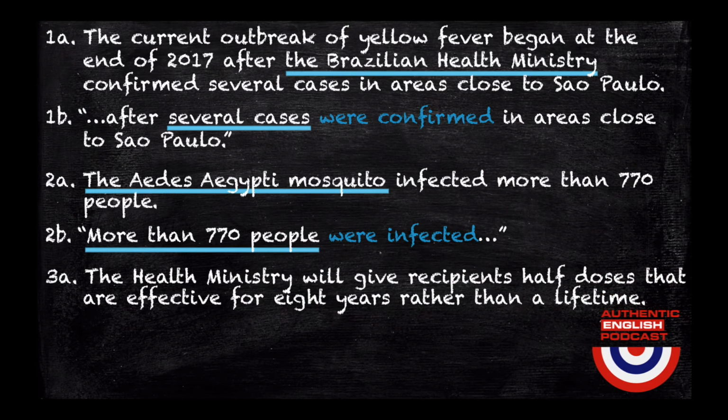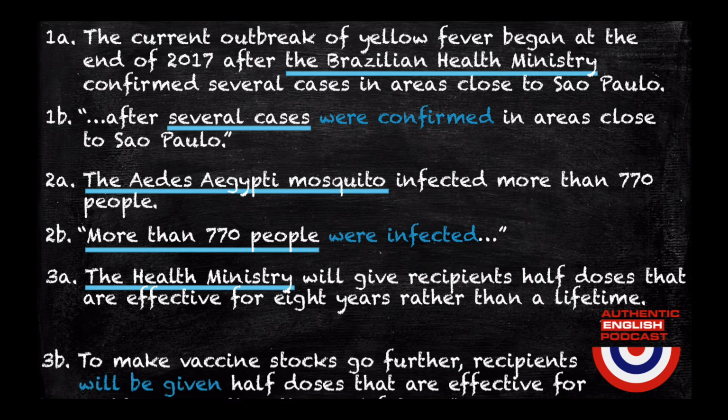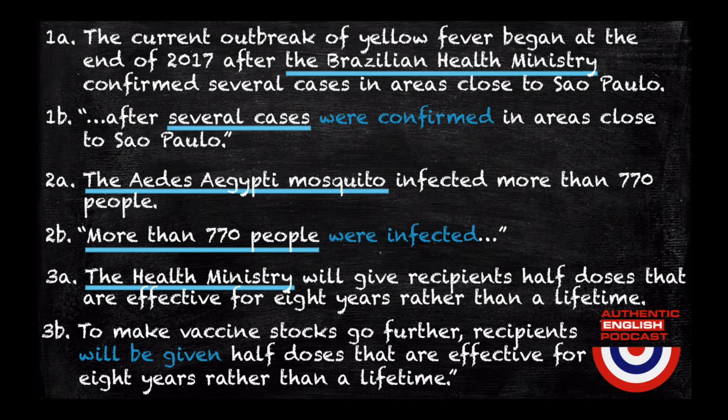3a. The Health Ministry will give recipients half doses that are effective for 8 years rather than a lifetime. In this sentence, the focus is the Health Ministry. Let's now focus on the people who will get the vaccines. In sentence 3b, the Business Insider reported, to make vaccine stocks go further, recipients will be given half doses that are effective for 8 years rather than a lifetime. The focus here is the recipients.